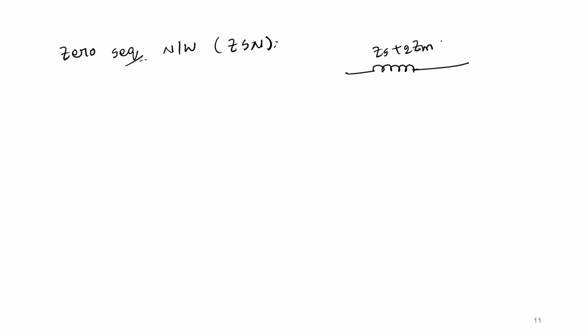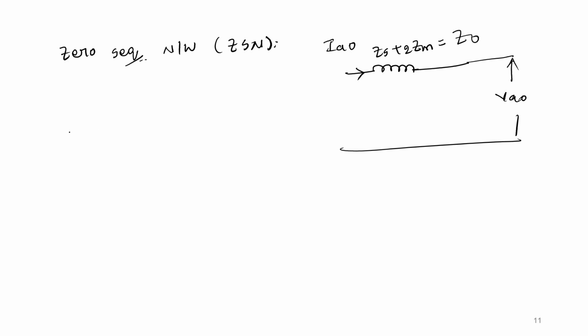Coming to the zero sequence network, the zero sequence impedance is Z0, which is equal to Zs plus 2Zm, with the zero sequence current and the voltage VA0. So these are the sequence networks for the transmission lines.